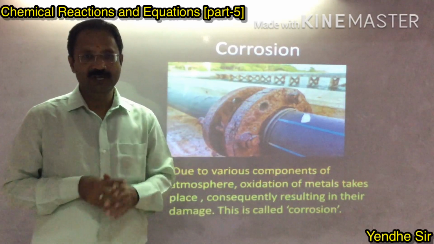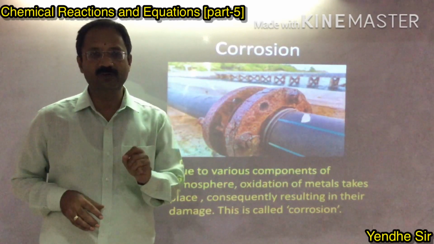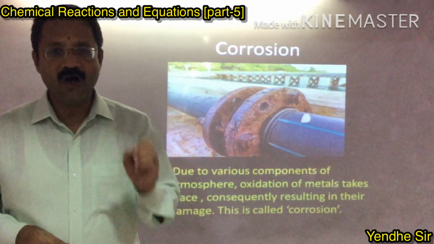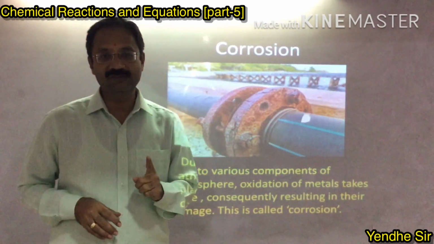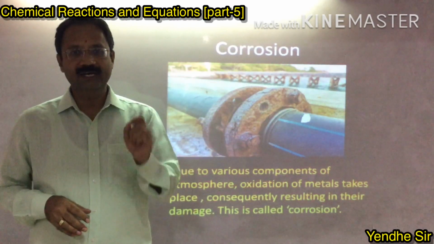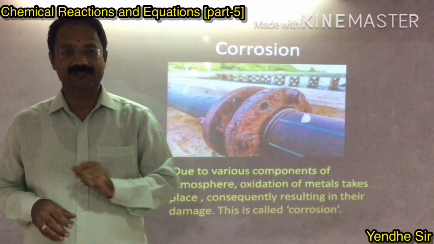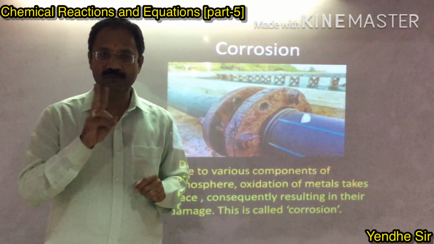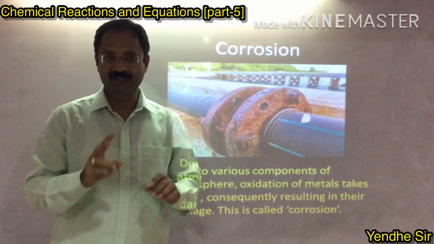So it means due to the various components of atmosphere, oxidation of the metal takes place, consequently resulting their damage. And this is called a corrosion. It means you have to remember 2 points.